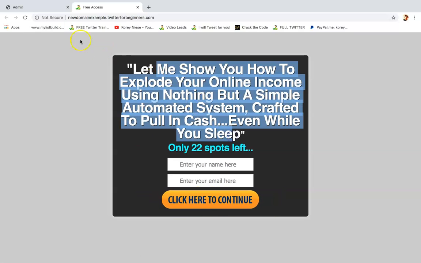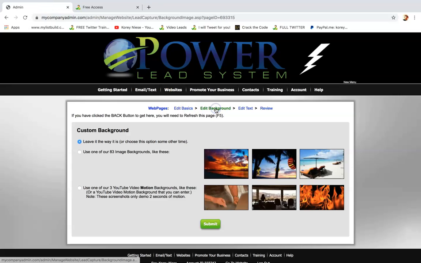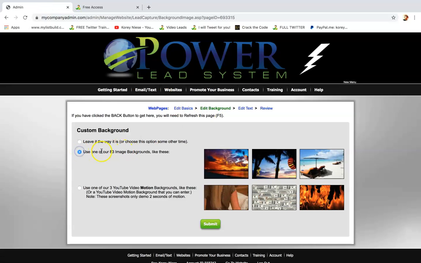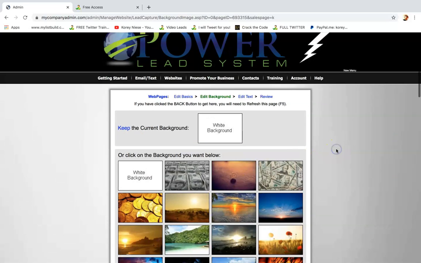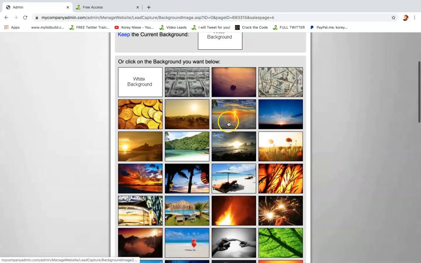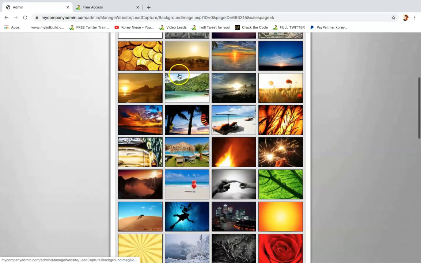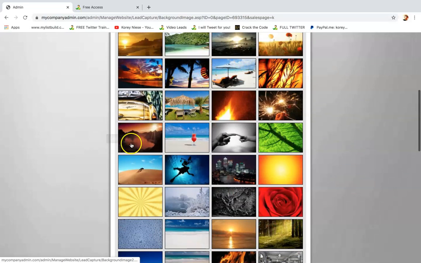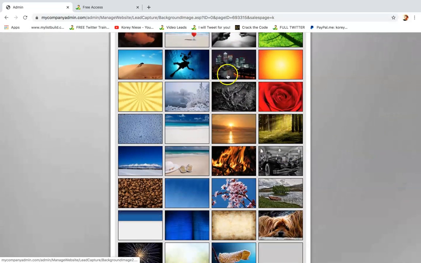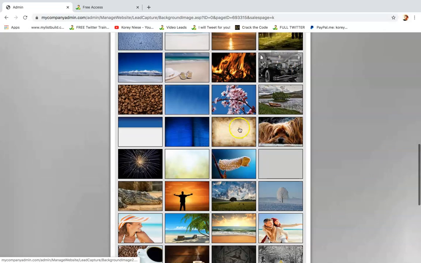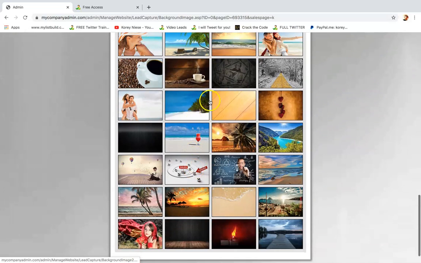It's all set up. Now, if I wanted to put in a neat background, I could select one of our 83 image backgrounds. All right, click submit. So we have money pics, we got nature, paradise, islands, oceans, city background. We got all kinds of different backgrounds. Car, a bunch of really nice looking backgrounds.